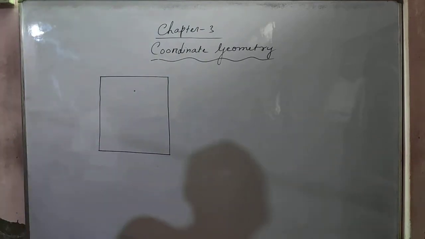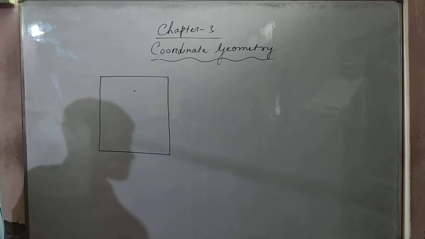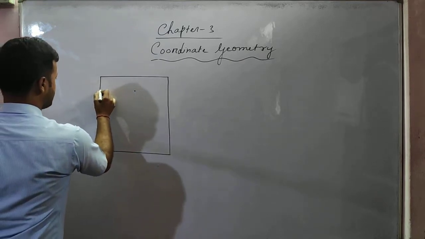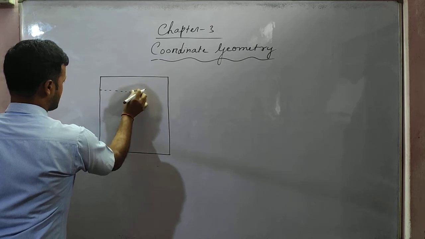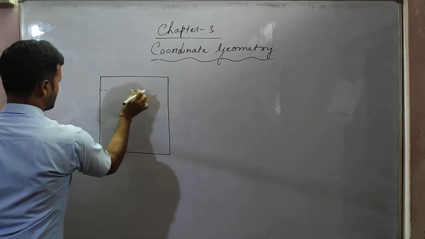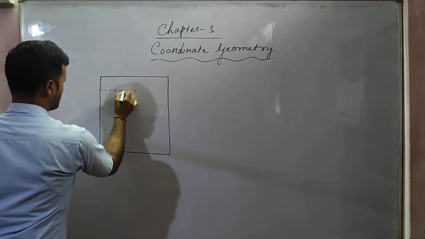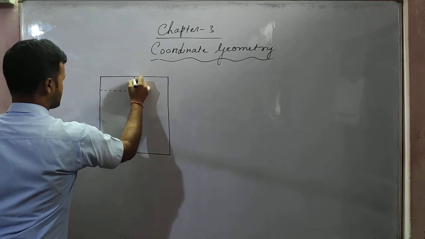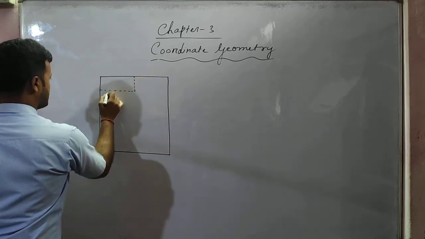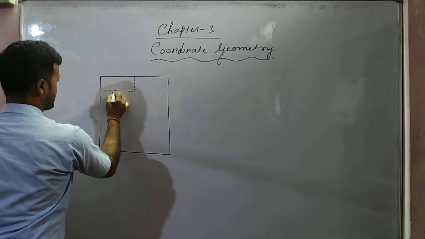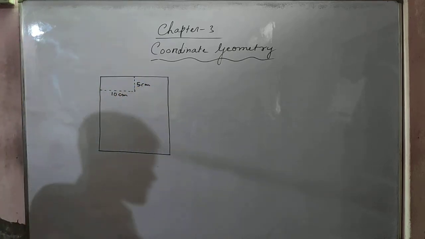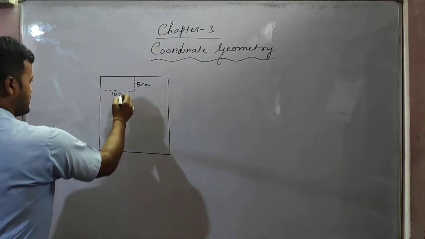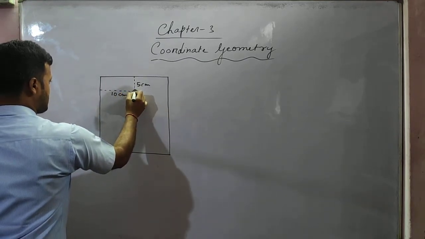Okay, so how will you describe, students? You will just measure this much length, and this length you will measure. So this length is suppose 10 centimeter and this length is suppose 5 centimeter. So you will tell your friend that you are locating this point, isn't it?